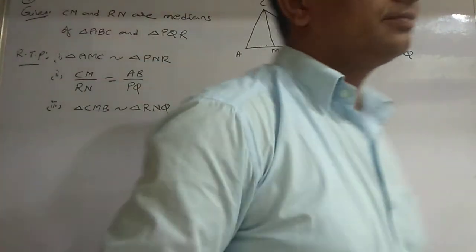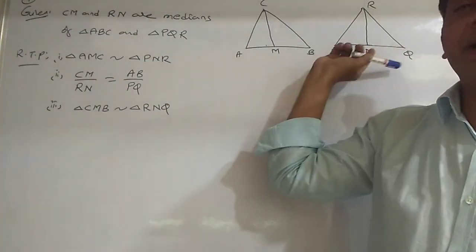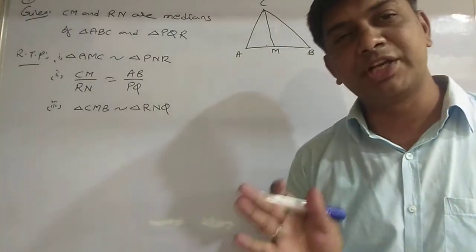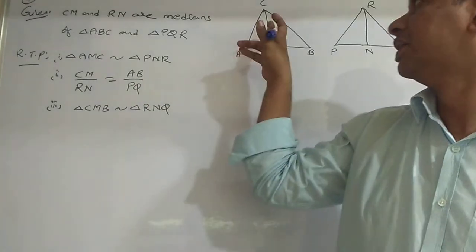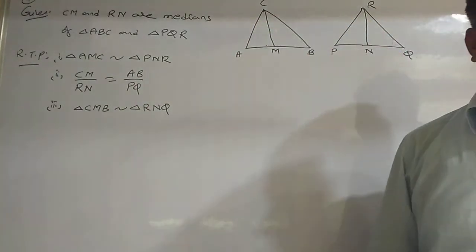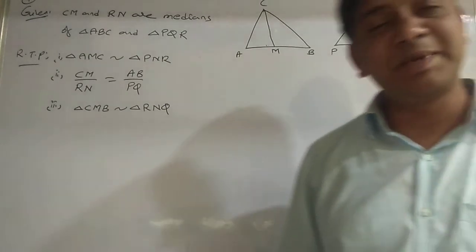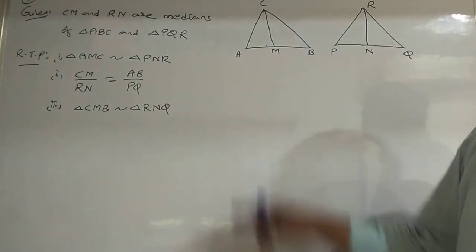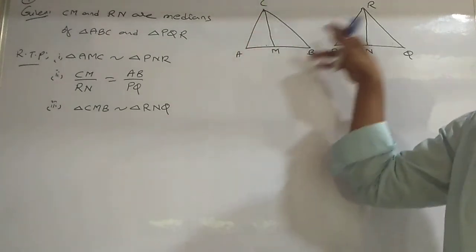See here, triangle ABC and triangle PQR are similar triangles. I have an old textbook; in the new textbook there is a correction. Triangle ABC and triangle PQR are similar triangles. These two are similar triangles. If you draw a median, CM and RN are the medians.